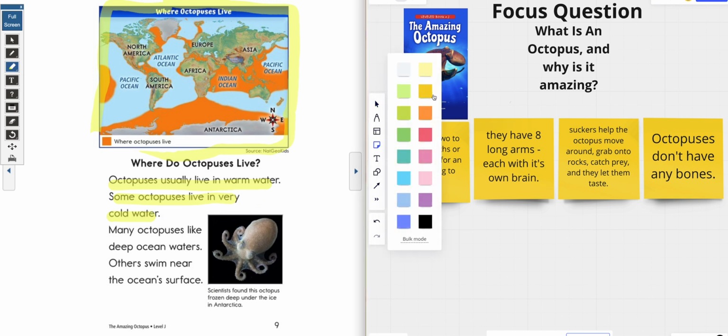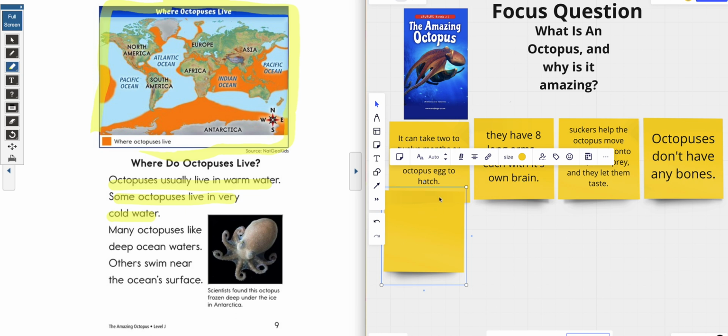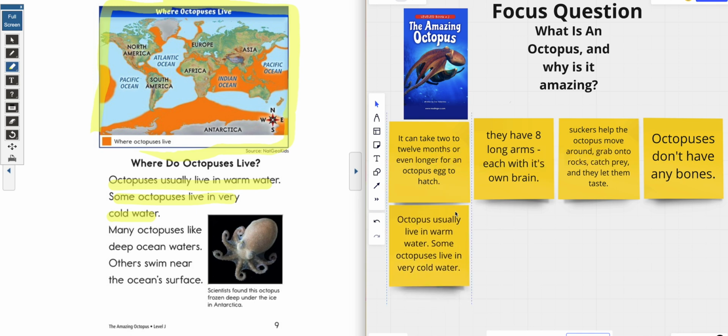She's going to grab her sticky note, and I'm going to write that down, plop my sticky note right here. Uh-oh, what happened, sticky note? There we go. I'm going to say octopus usually live in warm water. Some octopus live in very cold water. Okay, so that's my note, right? Now, if you want to pause this video and make your additional sticky note or your notes in your notebook, go ahead and do that for me, okay?